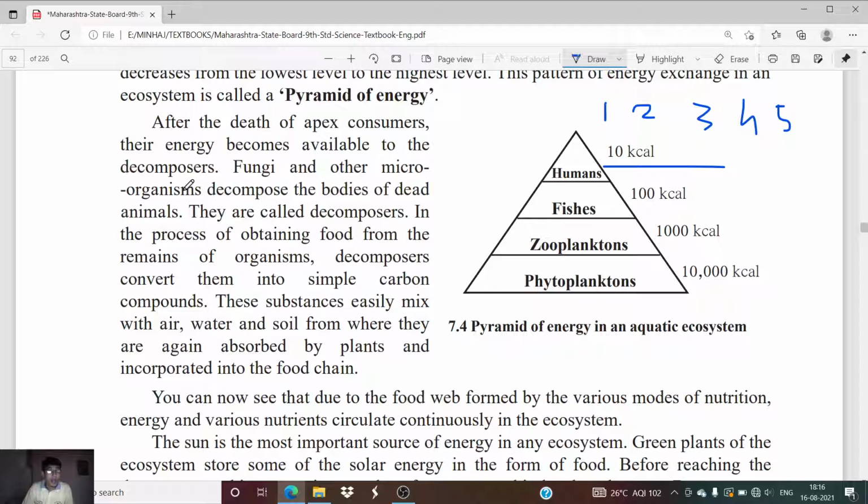Fungi and other microorganisms decompose the bodies of dead animals. Suppose we have caught some fish from the river and found that it is not suitable to eat. We will throw it in the garbage or anywhere else. Now that fish is dead. After the death of that living organism, who is going to consume or absorb the energy of that living organism?